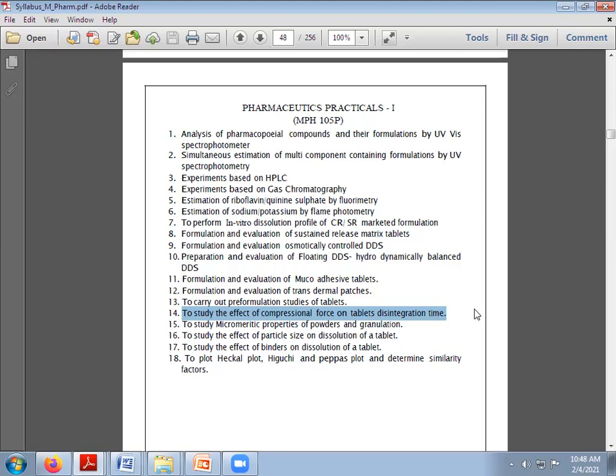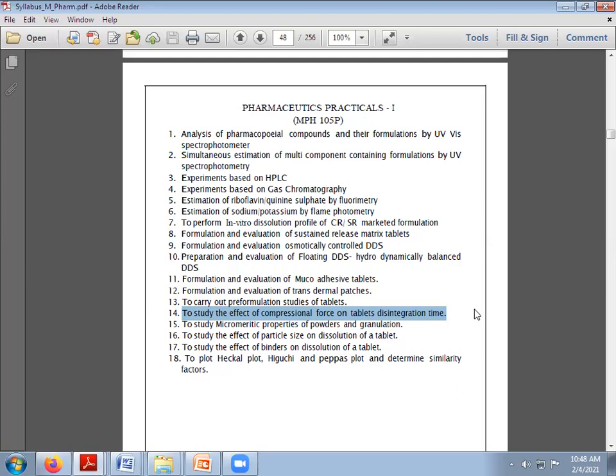When we call him a patient, he is suffering from some disease, he is very nervous, and at the same time, if he or she receives a tablet which is not intact, or not as per the appearance, or not as per the expectation, he or she will get demoralized, or will not take that medicine.